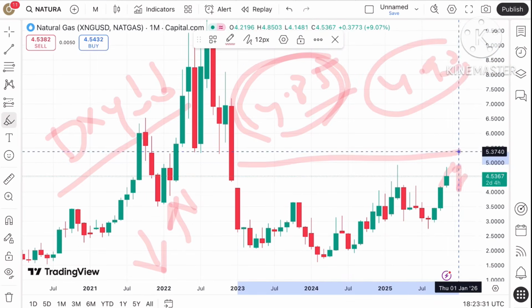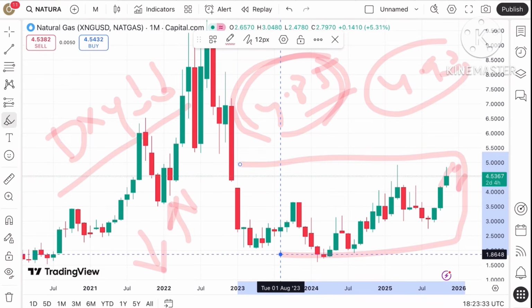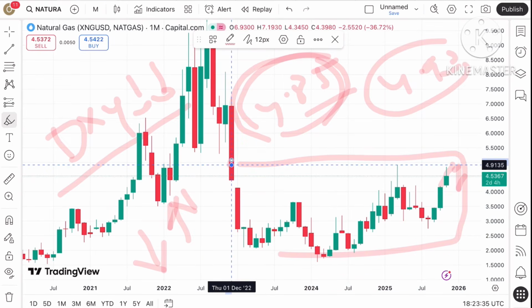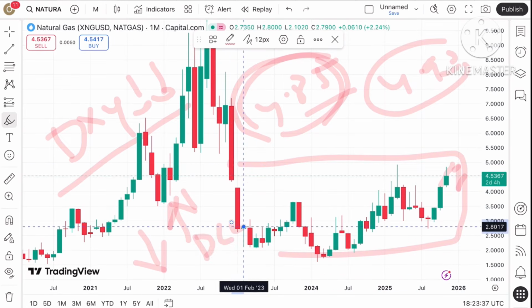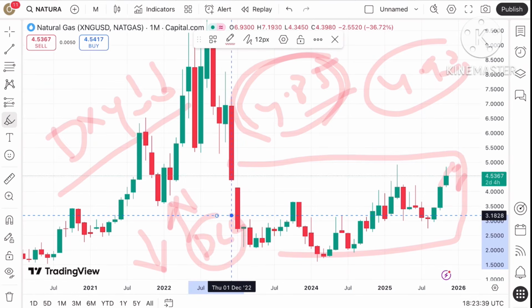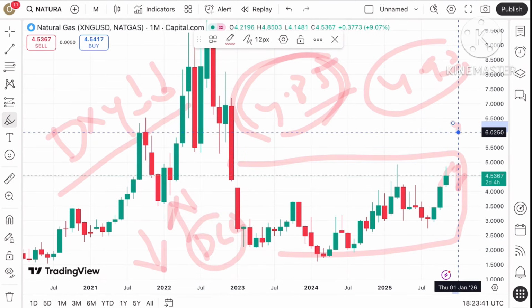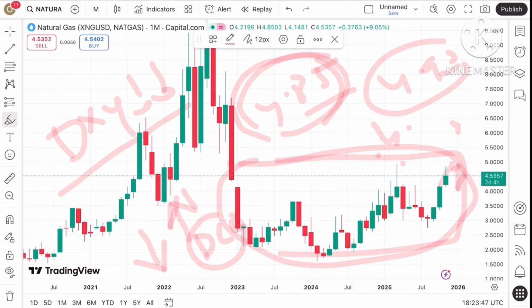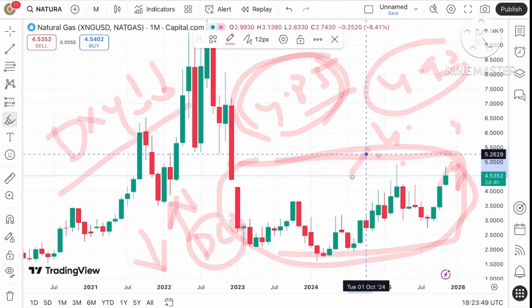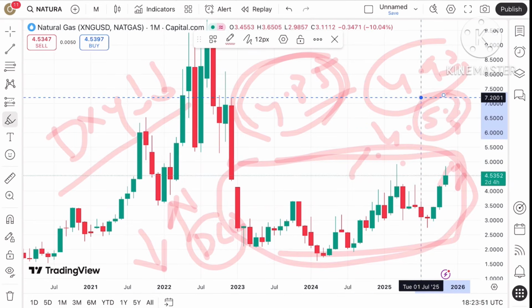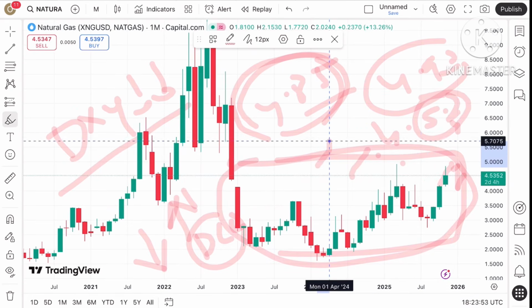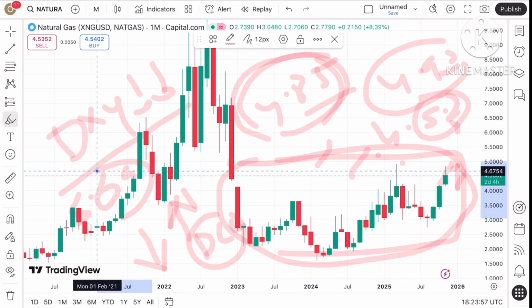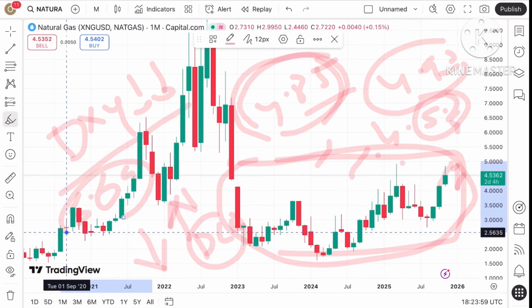Then there will be a zone breakout, because we saw this level in the month of December 2022. It will be almost 3 years that the price has not touched a level above $4.9. So there is a higher chance that as soon as the price goes above 4.9, it touches $5.2, and if the price sustains over 5.2, a further high can be seen towards $5.69, and if the price moves over this level, a further upside can be seen.